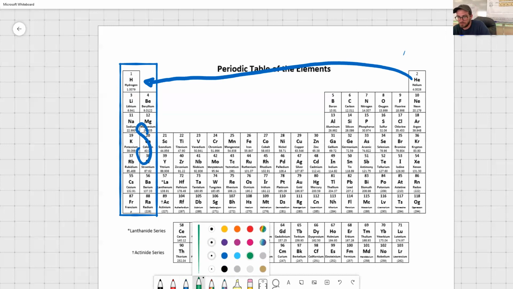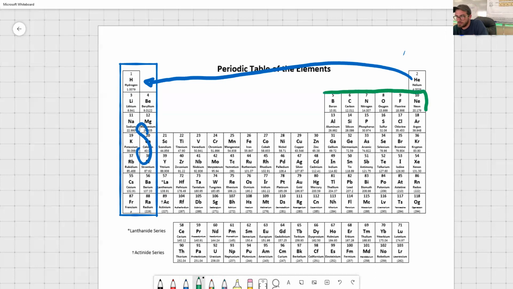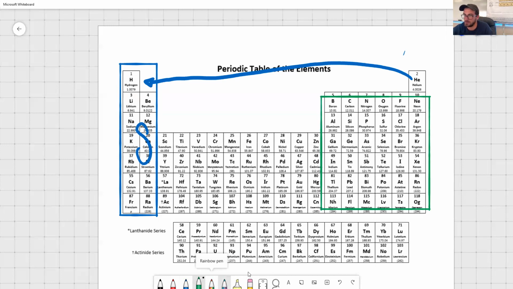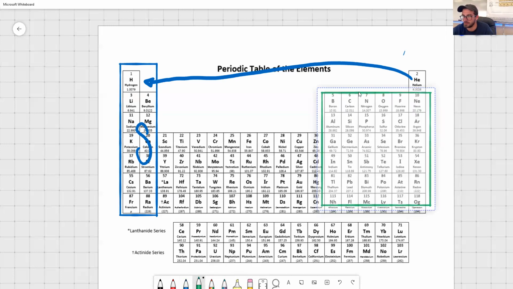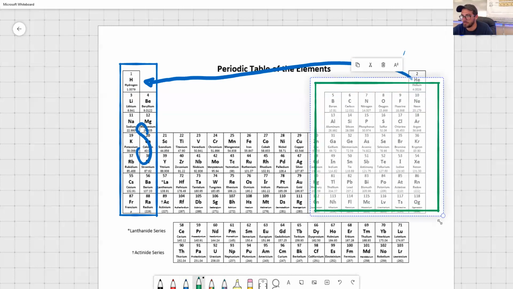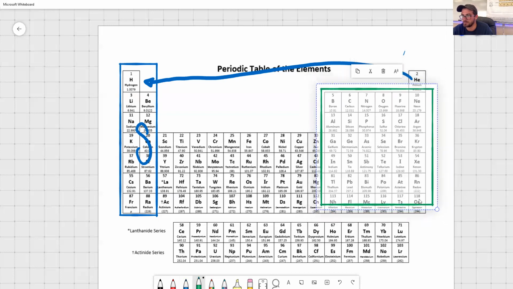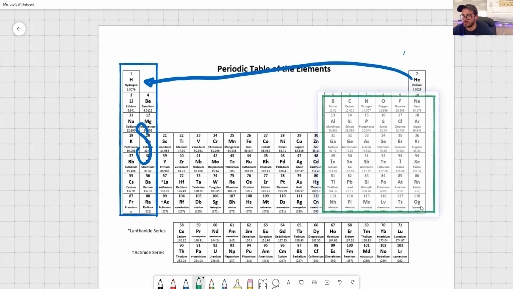So you have your S block and your P block. P block are these elements down here. Wow. Let's hope this snaps well for me. Bam. Oh, beautiful. I love it. So your P block elements. We're just going to do that. You can get the idea.